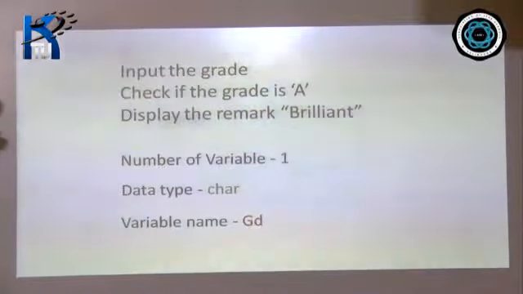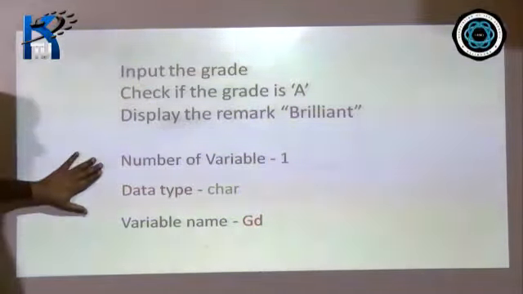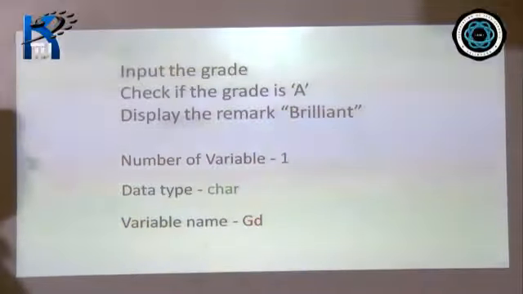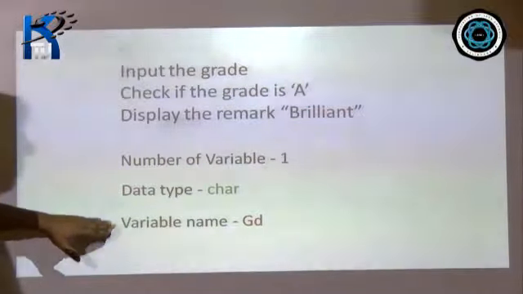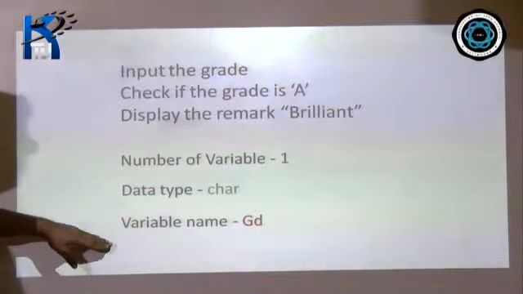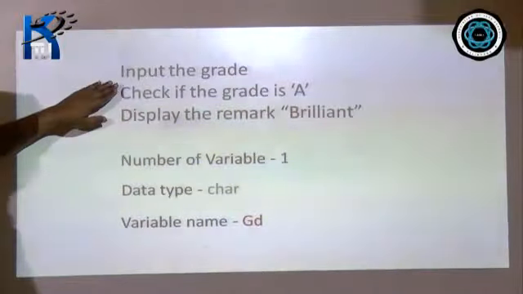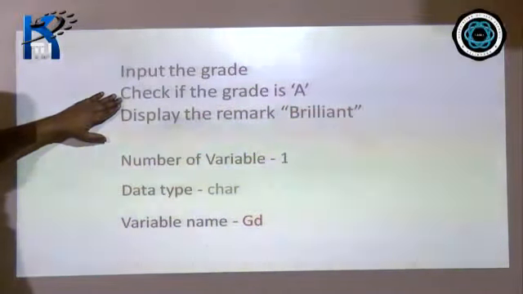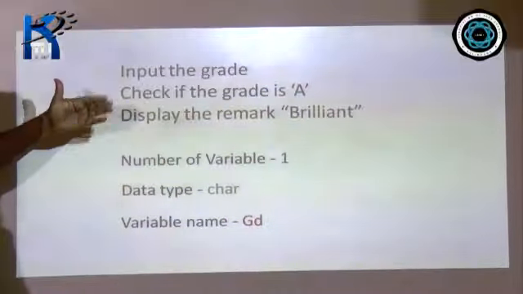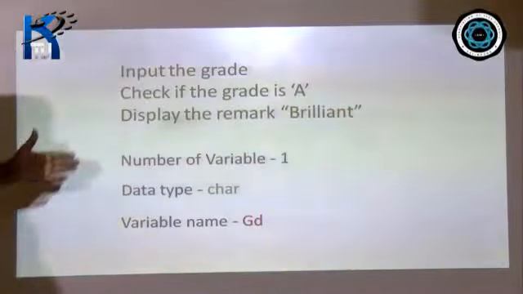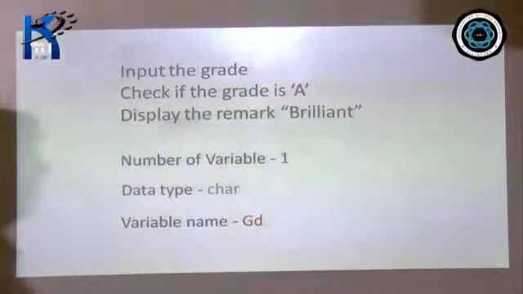Fine? And then let's give the name as GD, GD for grade. Okay? So these are the things that we have in our mind before we start the program. That we'll be using one variable. The variable will be char type. Variable name will be GD. We'll be taking the value from the user. Okay? And then we'll check whether the value that is entered by the user is A or not. And if it is A, then we'll print the remark brilliant. Okay? Now we are set to start writing the program.